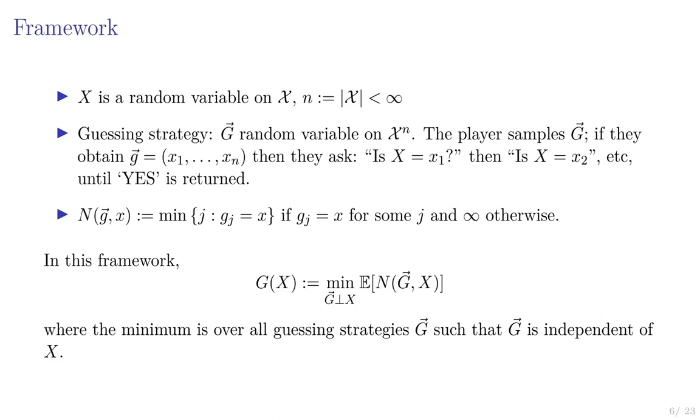And then the number of guesses, when they have drawn this little g and the actual answer is x, is just the minimum j such that g_j is x, right? So it's how many guesses does it take until they get it right. And in this framework, we can define the guesswork as the minimum over guessing strategies of the expected number of guesses, where we have this constraint that the guessing strategies must be independent of x. And this reflects that we don't know anything about the value of x, we only know its probability mass function.